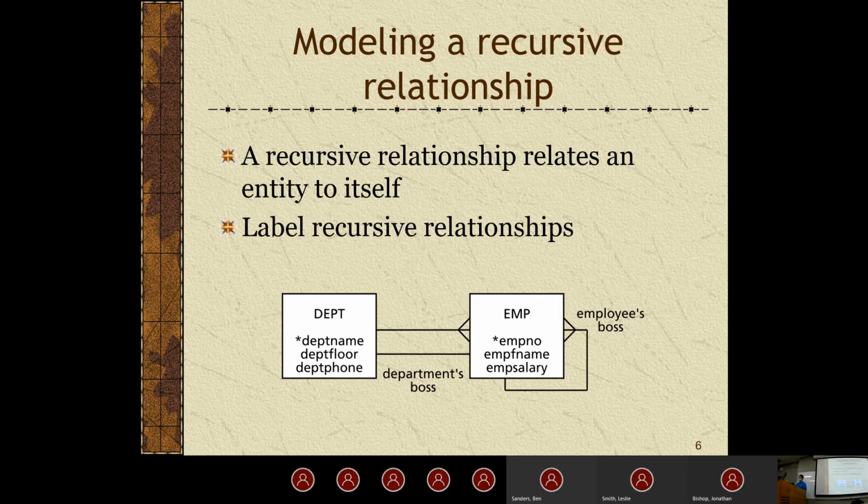So as you would with a one-to-one relationship, you also want to make sure that you label what exactly this recursive relationship is. Because you could look at this and imagine I had person with a recursive relationship to another person. What does that mean? I mean that person is another person? Hopefully not. That could be causing some problems, I imagine. Could mean a person is married to another person.